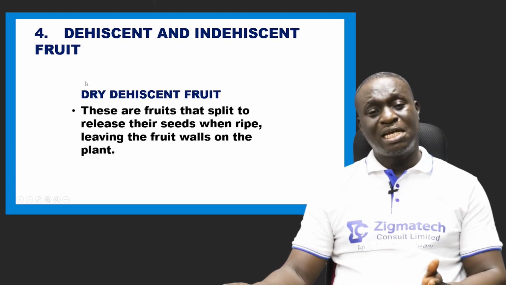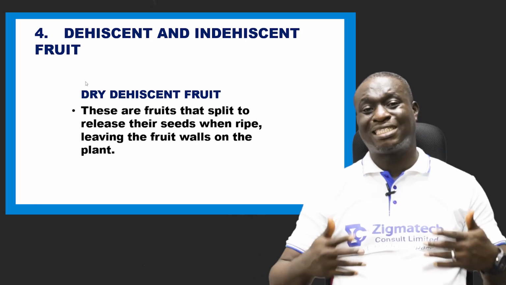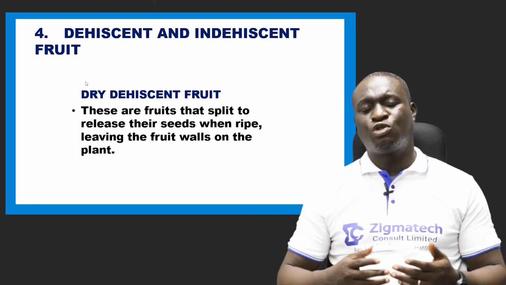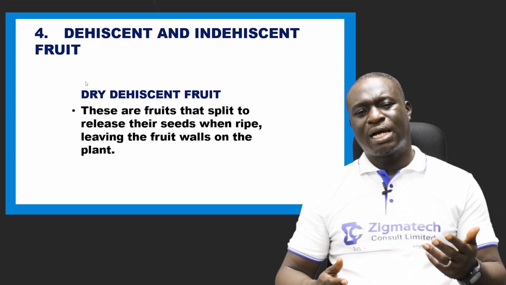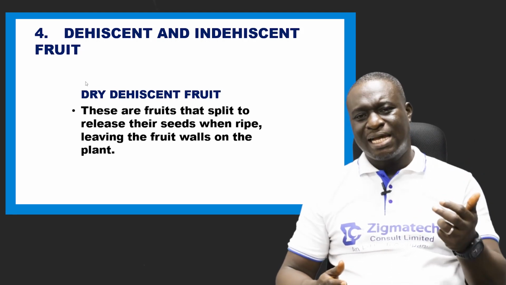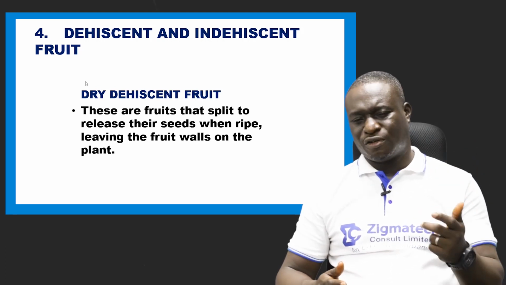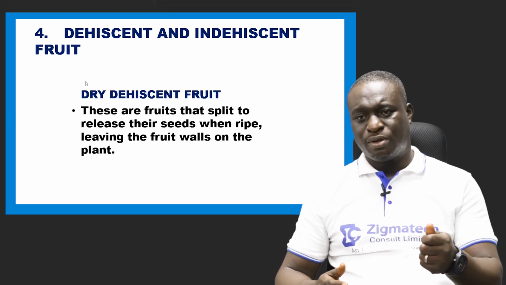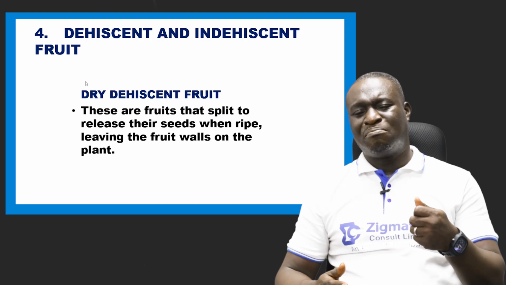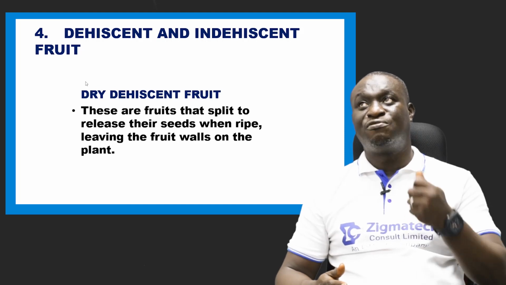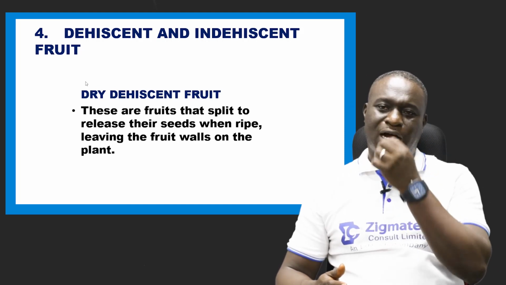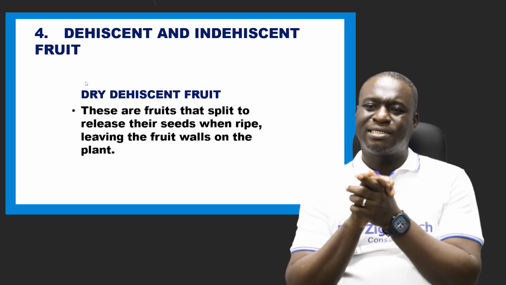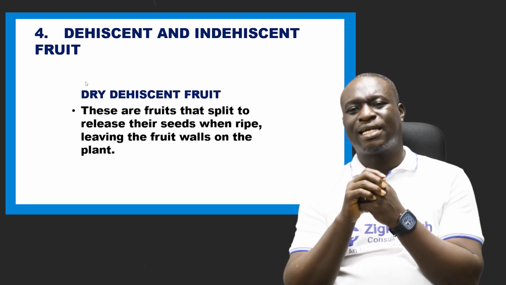Now, dehiscent and indehiscent fruit can be referred to as dry fruits. Remember, I told you in dry fruits, the pericarp is usually hard and it is usually not soft. They are hard and stony, all right? Very hard when ripe. So when they are ripe, this thing is very hard, all right? Now, we will be looking at the dehiscent and the indehiscent fruit.